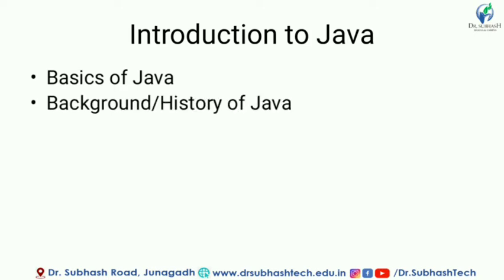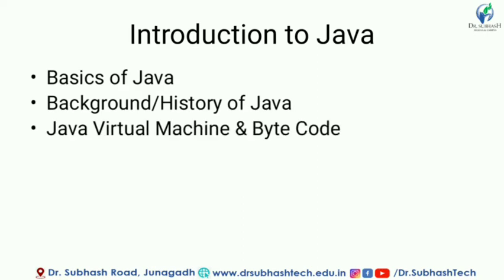If we talk about the background of Java, Java was developed by Sun Microsystems and previously its name was Oak, and then it was renamed Java. After that, we can talk about the Java Virtual Machine. That is a type of compiler that is used for the Java language.